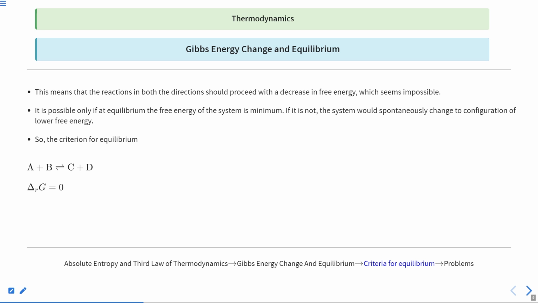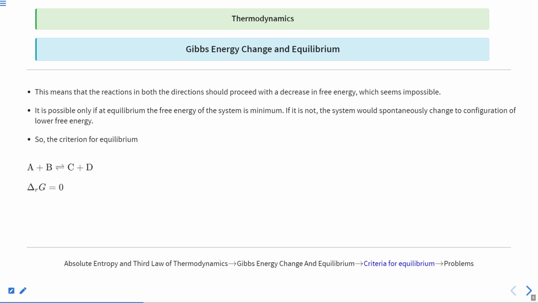Therefore, the final energy is smaller and the initial energy is greater. So final minus initial will give you a negative value, which is not possible in both directions, because the decrease in free energy cannot hold in both directions at once. It is possible only if, at equilibrium, the free energy of the system is minimum. This is the only possible way.